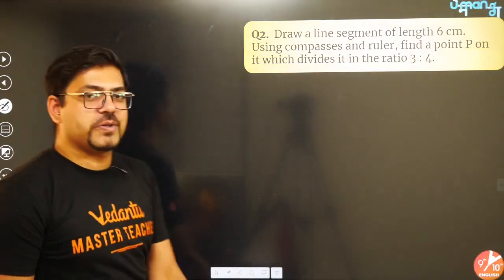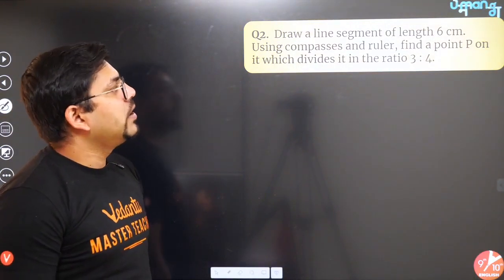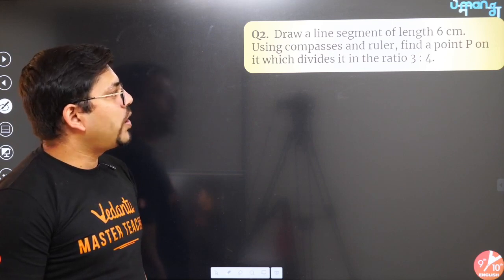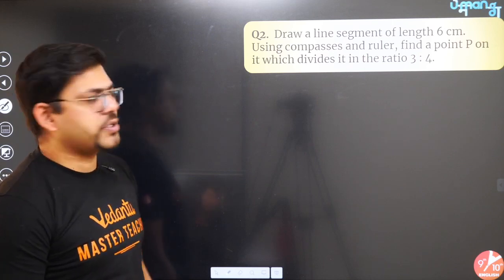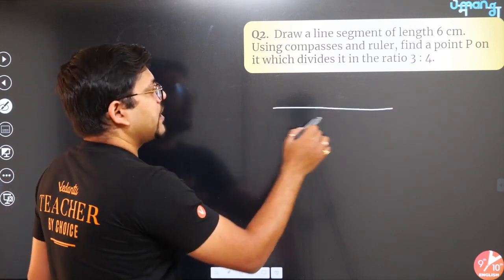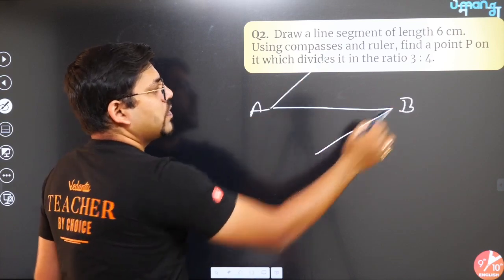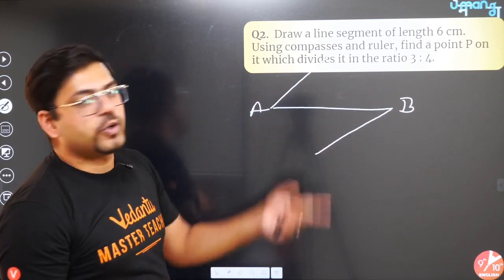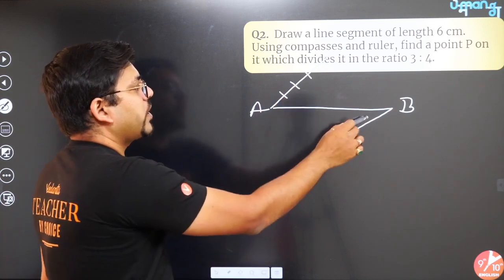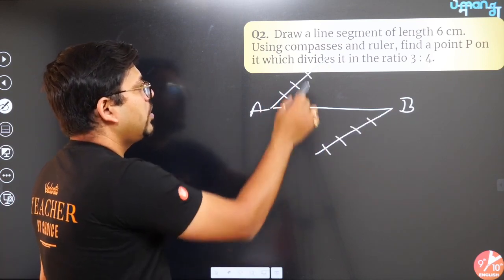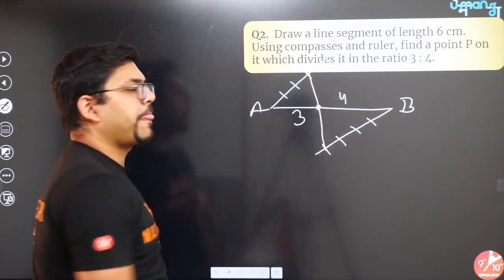Okay, moving on. This is the next question. Question says, draw a line segment of length 6 cm. Find a point P which divides it in the ratio 3:4. Now this is a simple question. So you have to get a line segment of 6 cm. Make a line here, make a line here. If this is your AB, which is 6 cm, you have to divide it in the ratio 3:4. So you can take 3 equal divisions 1, 2, 3, and 1, 2, 3, 4. You just have to match 3 with 4. You get the point 3:4.